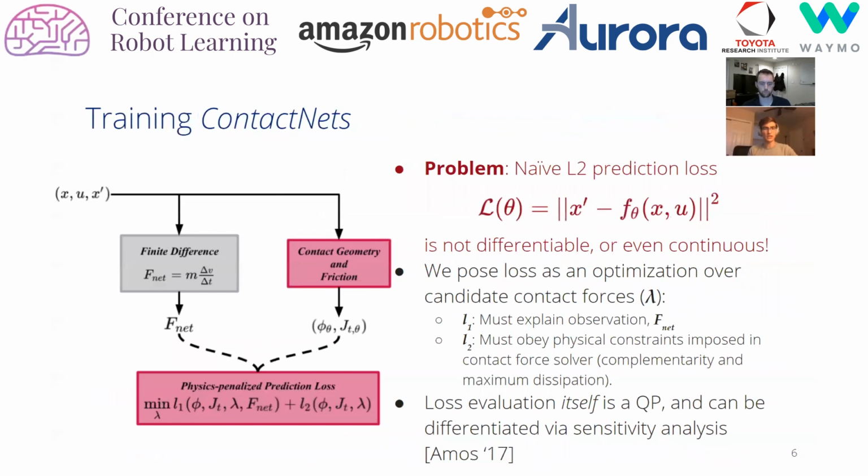The drawback of a discontinuous model f theta is that naive prediction loss is ill-posed, as the loss itself becomes discontinuous in the parameters. We rectify this issue with a novel mechanics-based loss, which optimizes over a set of hypothesized contact forces lambda and penalizes two terms. The prediction term L1 penalizes difference with the observed net force, which can be constructed from the state transition directly without tactile sensor data. The physics term L2 instead encourages the contact forces to comply with the physical constraints of the simulator's contact force solver. Evaluating the loss itself becomes a tractable quadratic program, transforming the training process into a bi-level optimization problem.